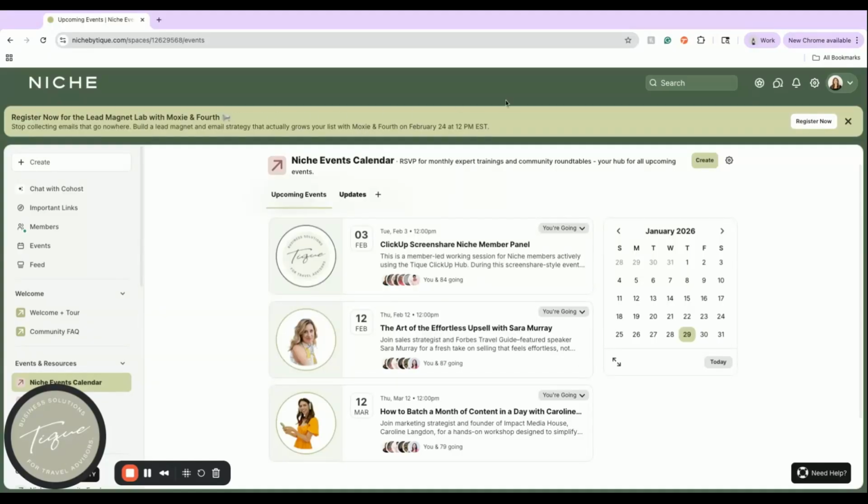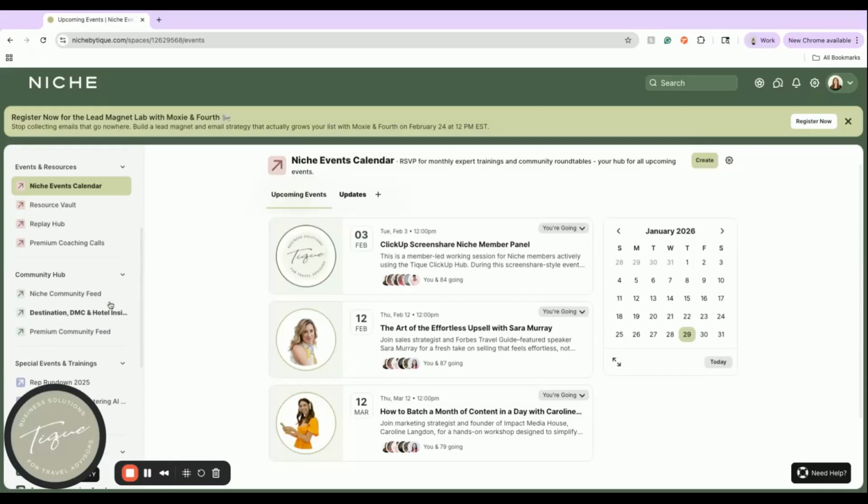As you can see here at the top, we actually have an a la carte option for an event, and that is on February 24th. We have the optional event of upgrading to an event with Moxie and Forth, and they are going to talk about the Lead Magnet Lab. And this is all about how to create a lead magnet and how to get clients into your ecosystem and onto your email list, and then how to nurture those leads. So that's a really incredible opportunity. It's only $37 for the Essentials and Pro members, and then it is a complimentary offering for the premium tier.